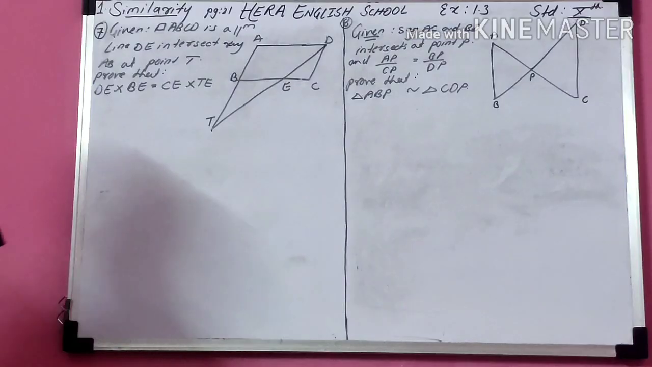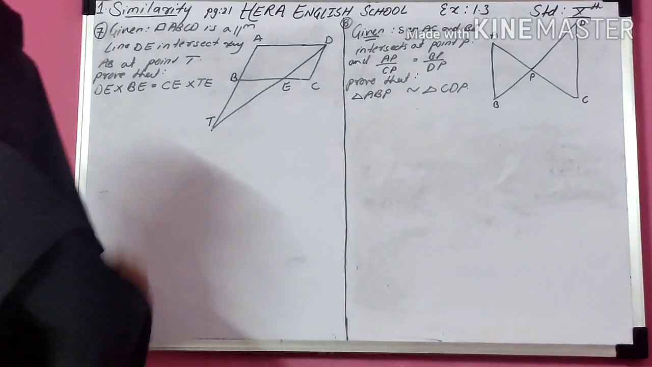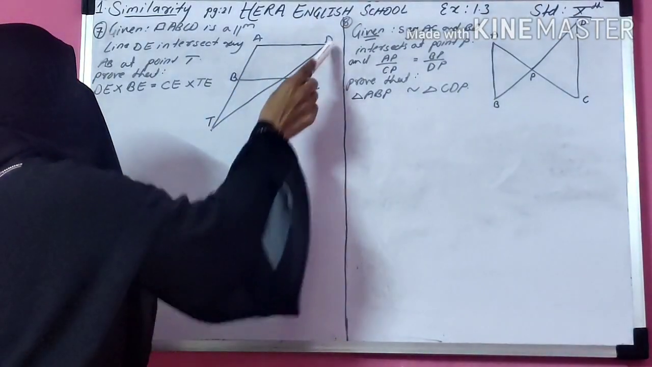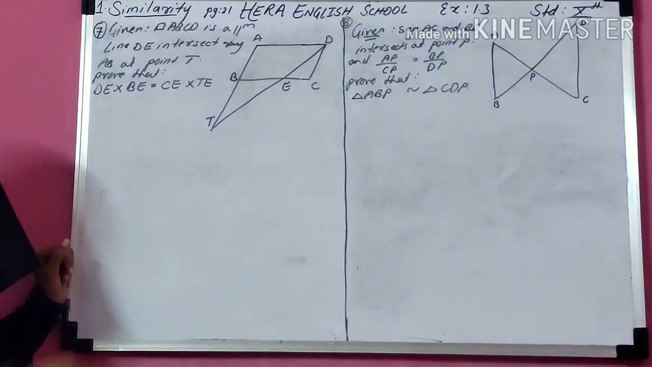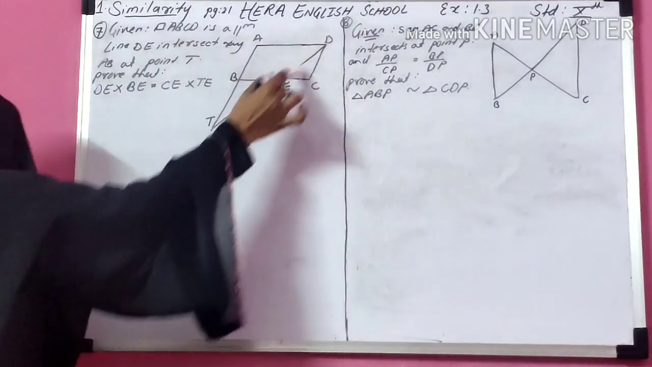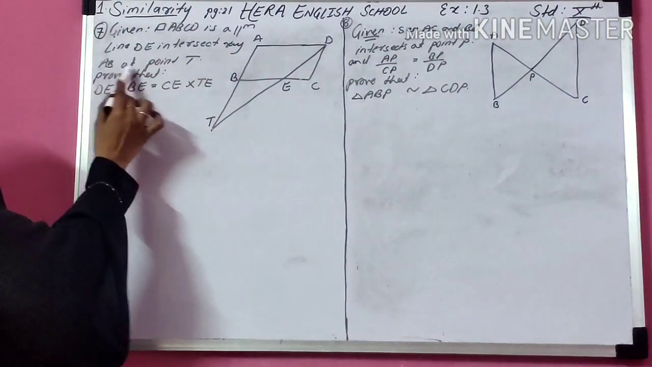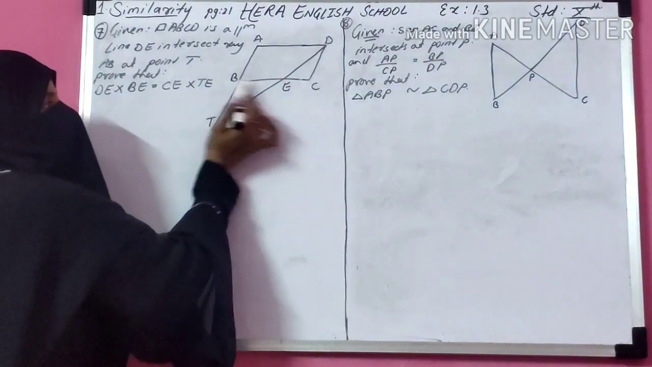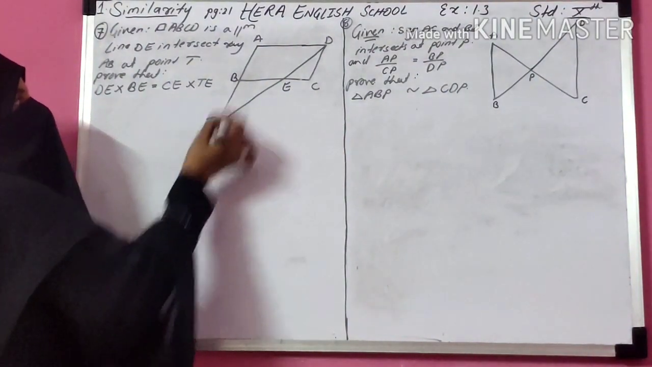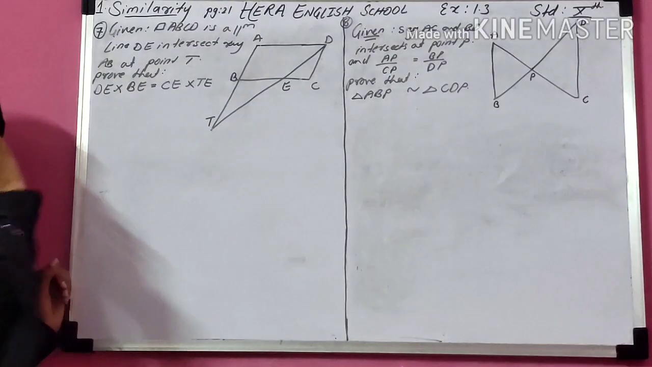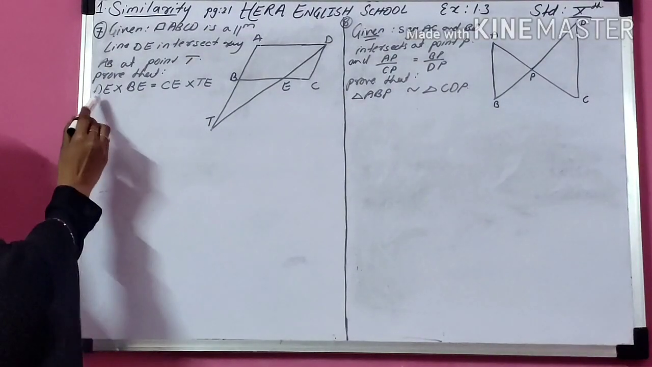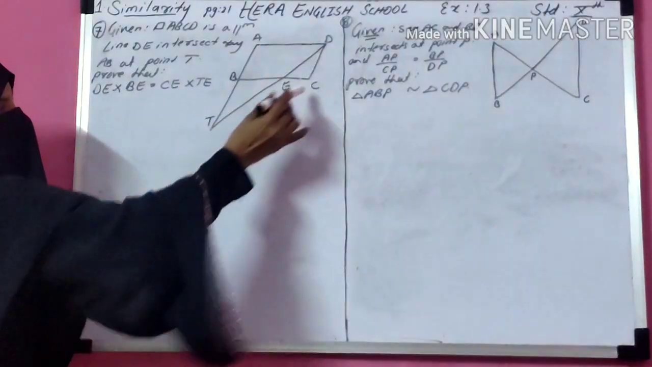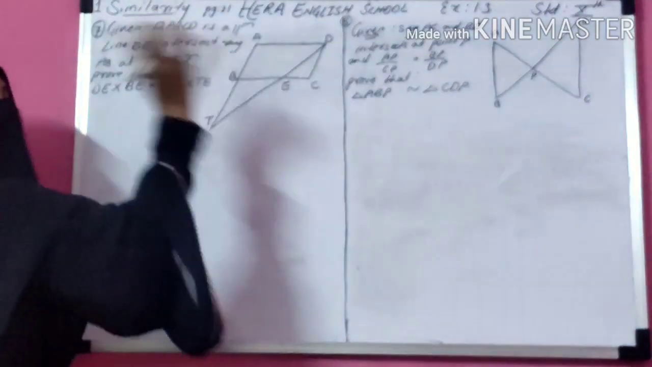Okay. Next, question number 7. In question number 7, given is quadrilateral ABCD is a parallelogram. Line DE intersects side BC at point E and it intersects ray AB at point T. And you have to prove DE into BE is equal to CE into TE.